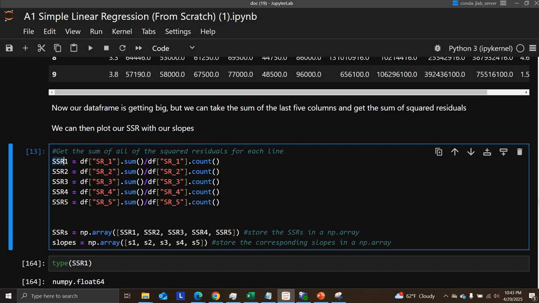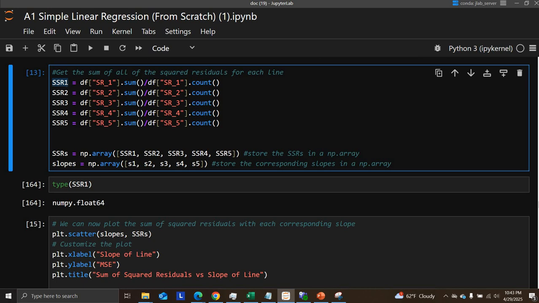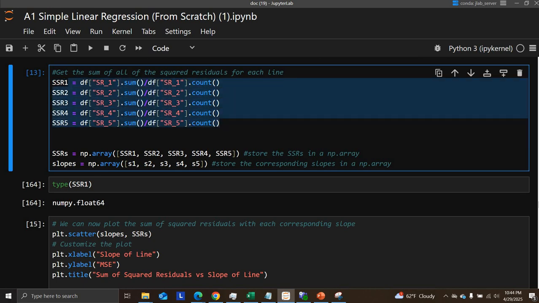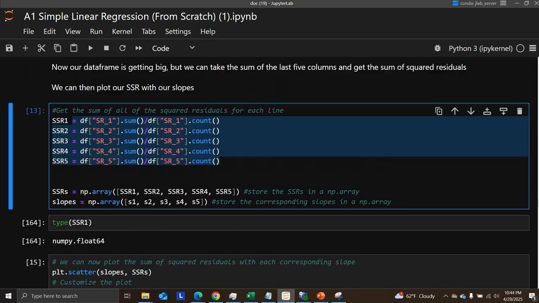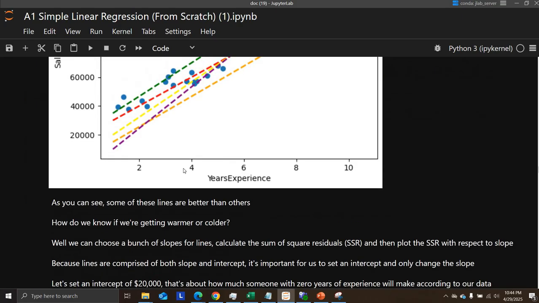Right here it says sum squared residual. Really it should be the mean, the MSE. But again, we're all measuring the same thing. You could do just the sum of squared residuals or MSE. The point is we're not actually calculating anything here. I'm just trying to demonstrate this. So again, we have 5 different lines that I just created by eyeballing.